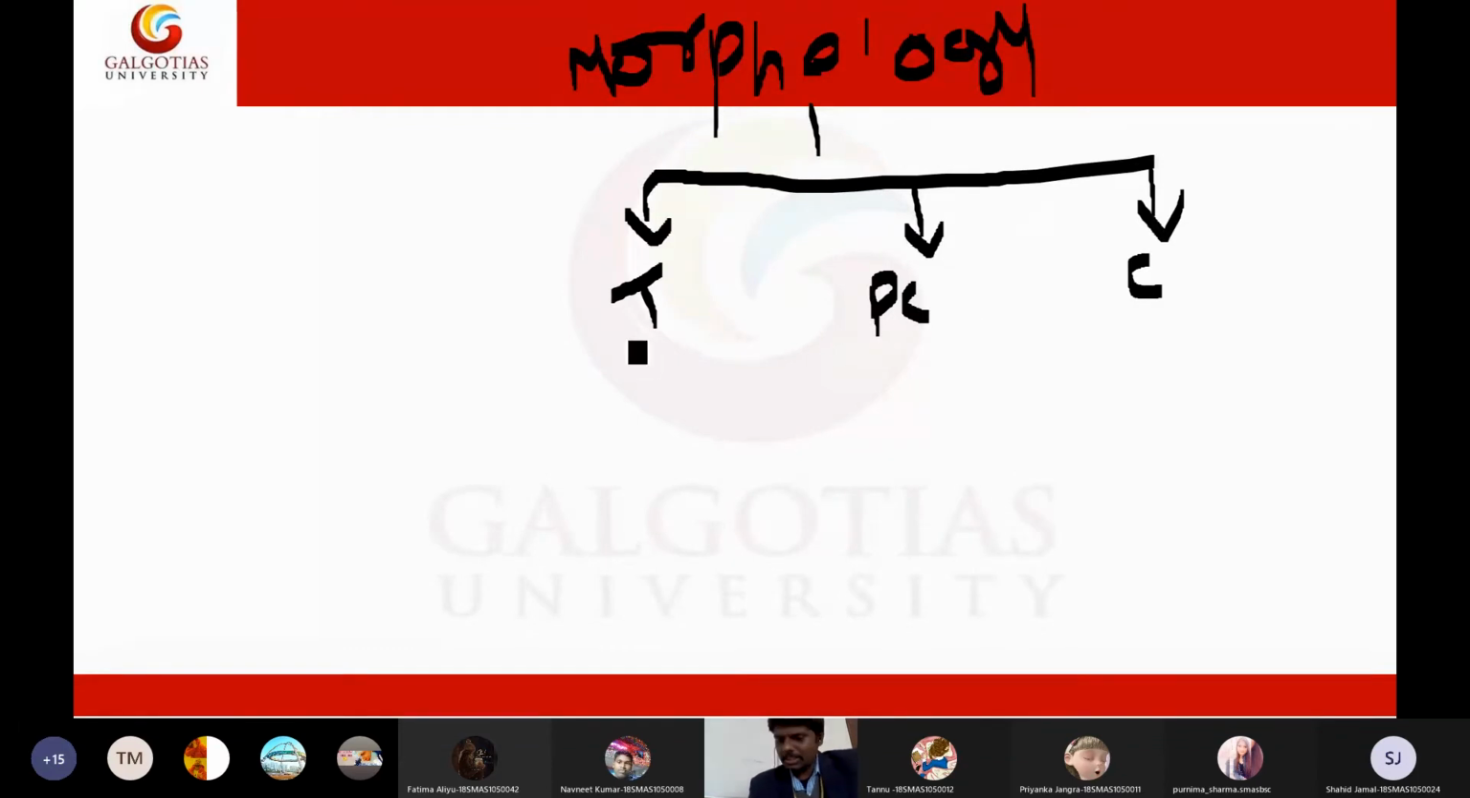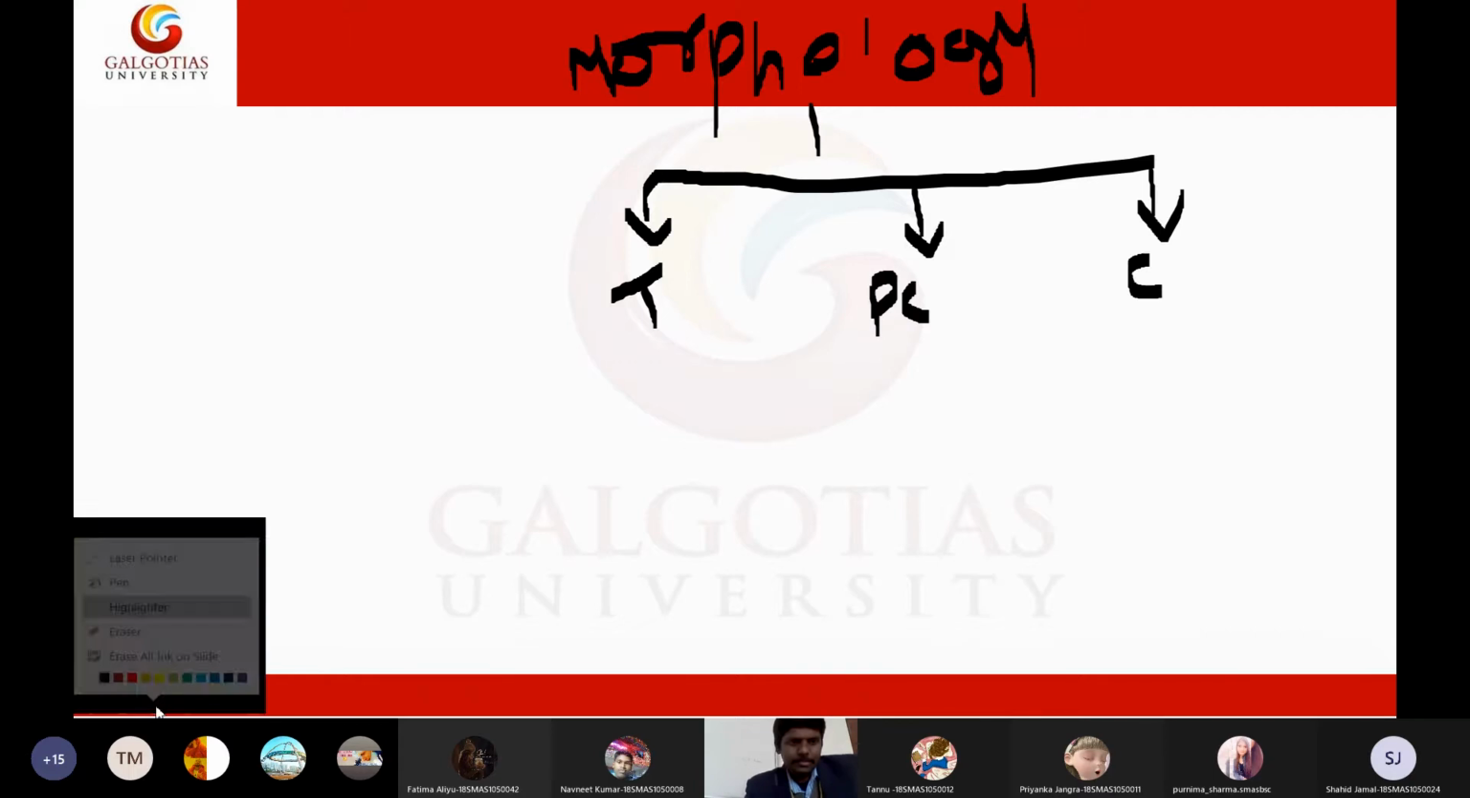So let us discuss trophozoite morphology in detail. Shall we discuss? Yes, sir. The morphology of the trophozoite. Now let me draw the diagram.